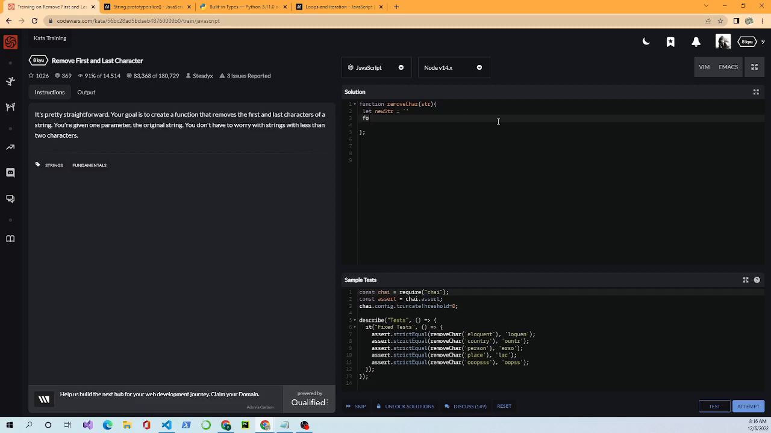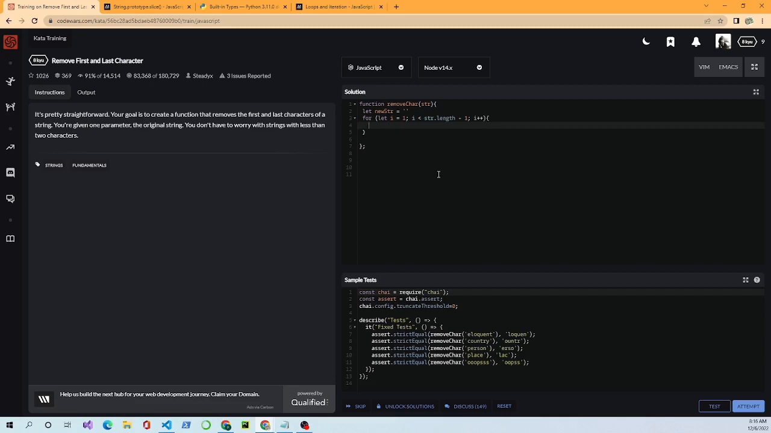So we could do for, let i equal 1, i less than str.length minus 1, i plus plus. If you notice, this is kind of an interesting thing here. We've got a for loop where we declare where we start and what we're going to work up to, and then the number of steps. That's a for loop in JavaScript.